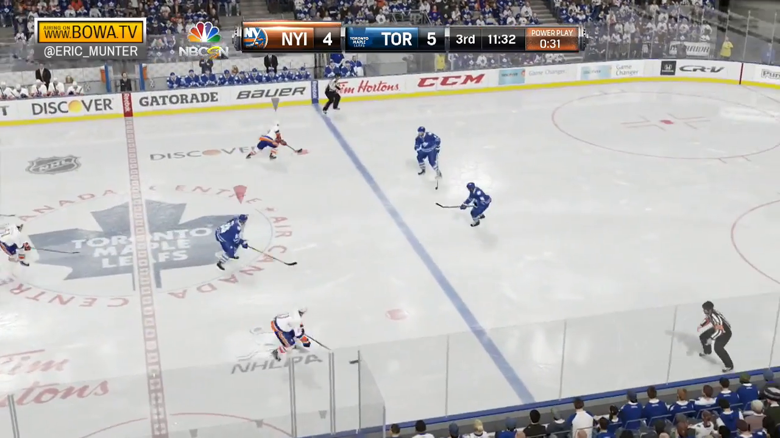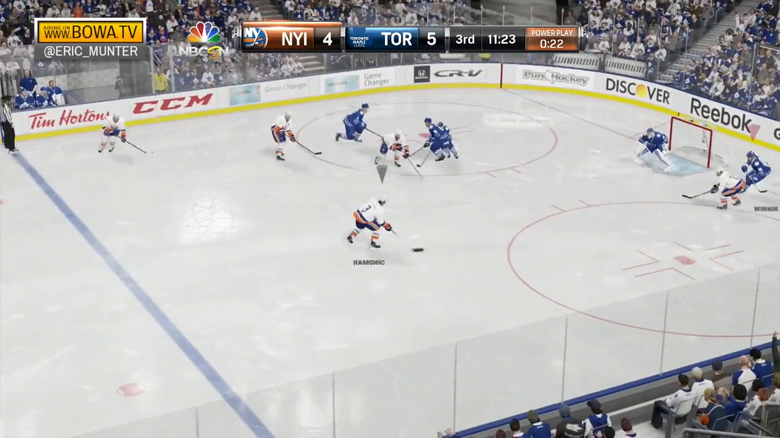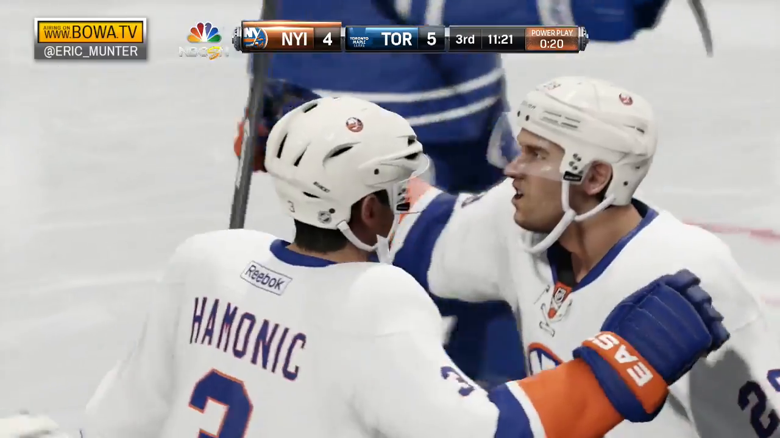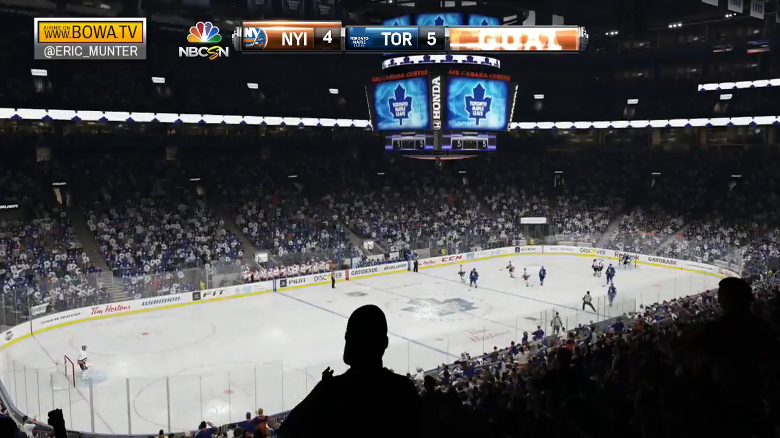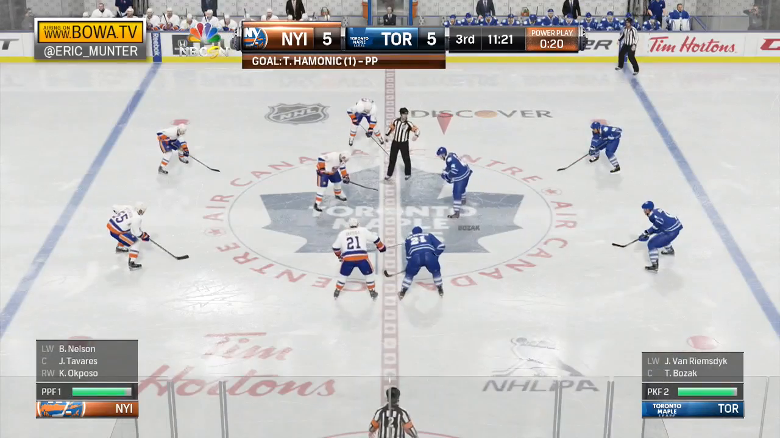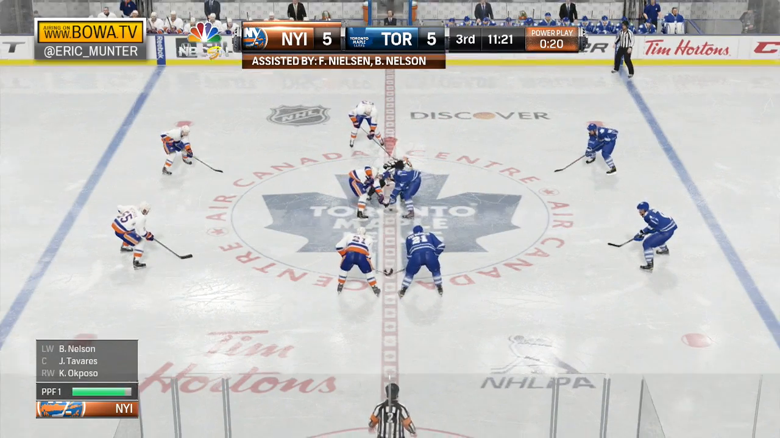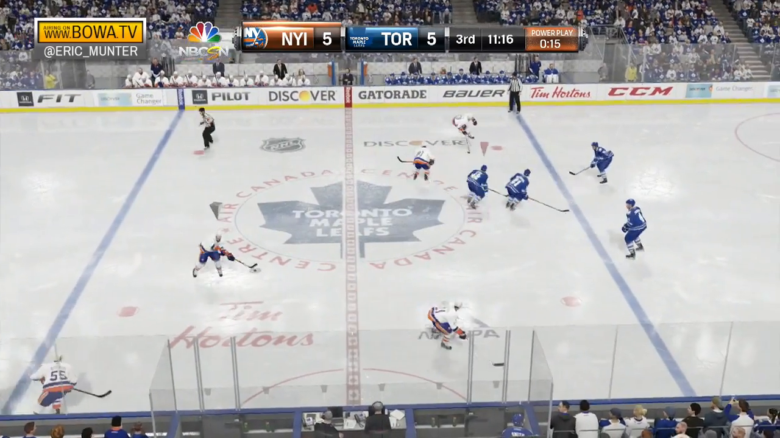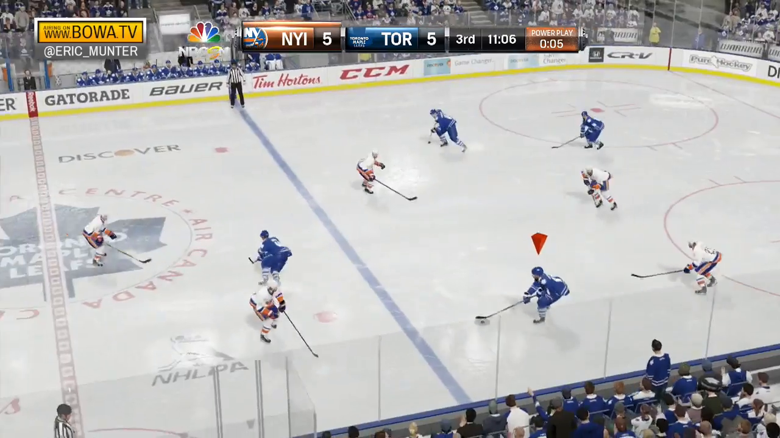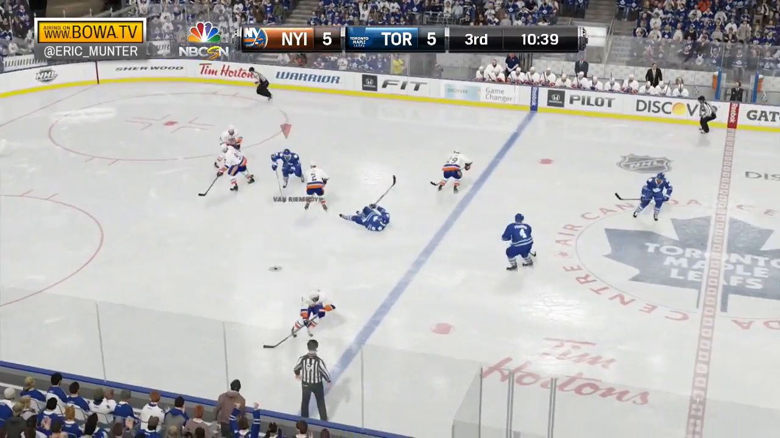Nielsen leads it ahead to Nelson, leads it to Nielsen. Too many ends. Out in front, Hominick, he scores! Power play goal! New York ties the game at 5. Franz Nielsen and Nelson assist on the Hominick goal. New York goal by Hominick on the power play, the game tied at 5, scored by number 51.